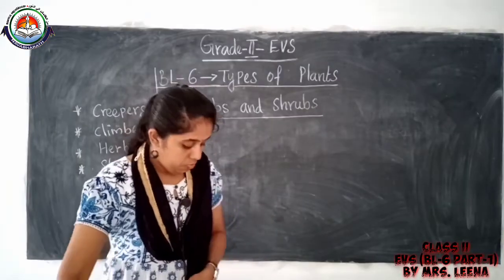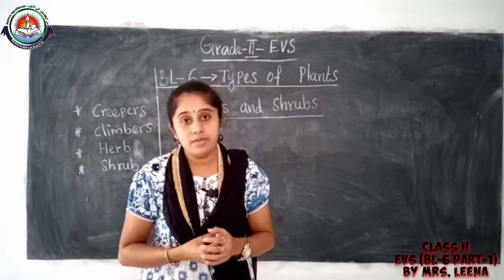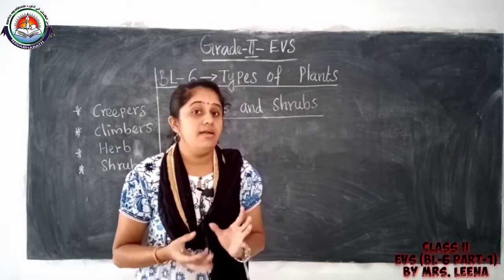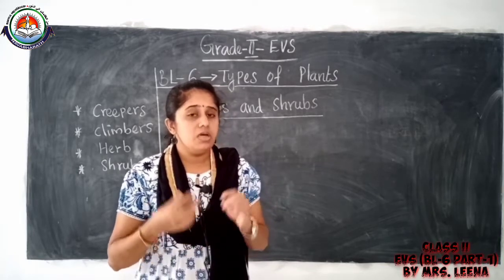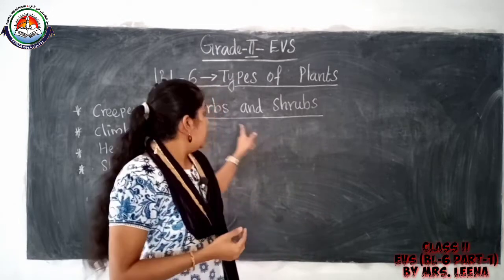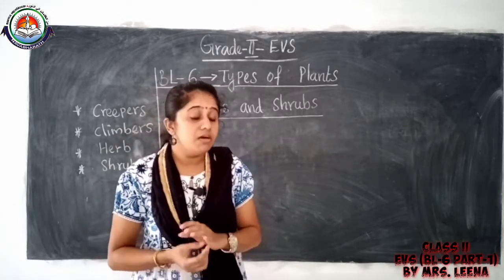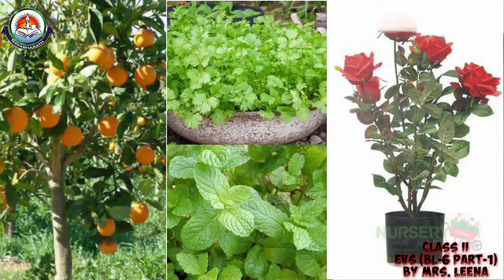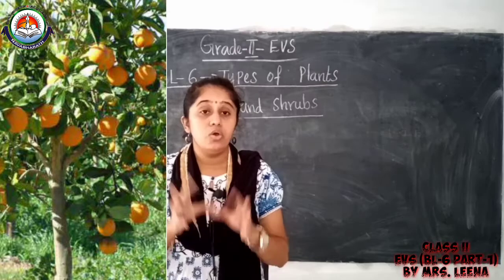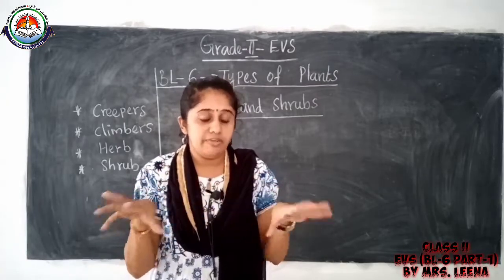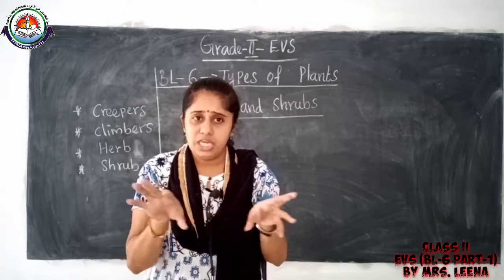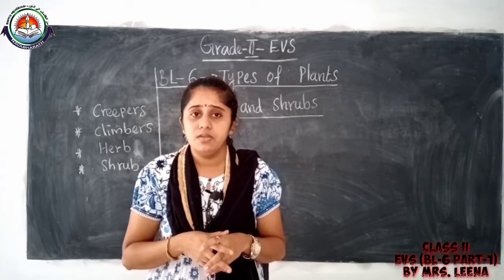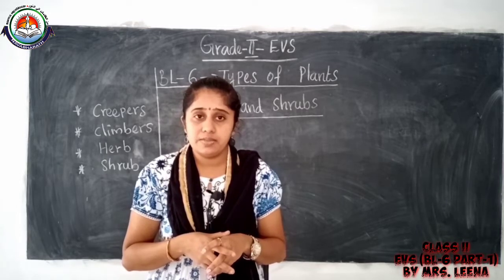Yes, children. So we already learned about creepers and climbers. Okay, creeper plant and climber plant. Now the other types of plants are herbs and shrubs. Okay, herbs and shrubs. I will show you some pictures of plants. You already saw some pictures of plants. There are different kinds of plants. What are the speciality of these plants?